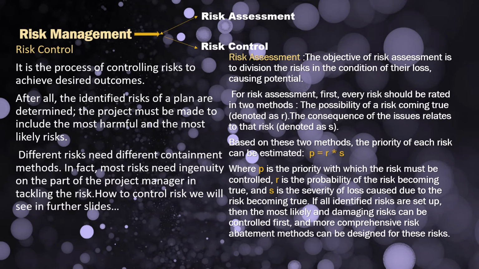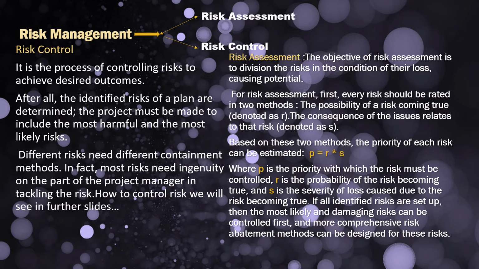For risk assessment, first we should rate the risk by two measures: the possibility of the risk coming true, and the issues related to that risk. So priority is equal to R into S, that is, the probability of the risk coming true multiplied by the severity of the issues.